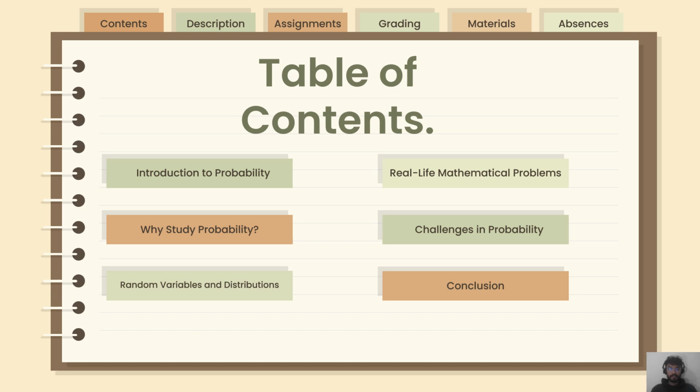Table of contents. Introduction to probability. Why should we study probability? Random variables and distributions, real life mathematical problems, challenges in probability, and lastly we will conclude it. So let's begin.